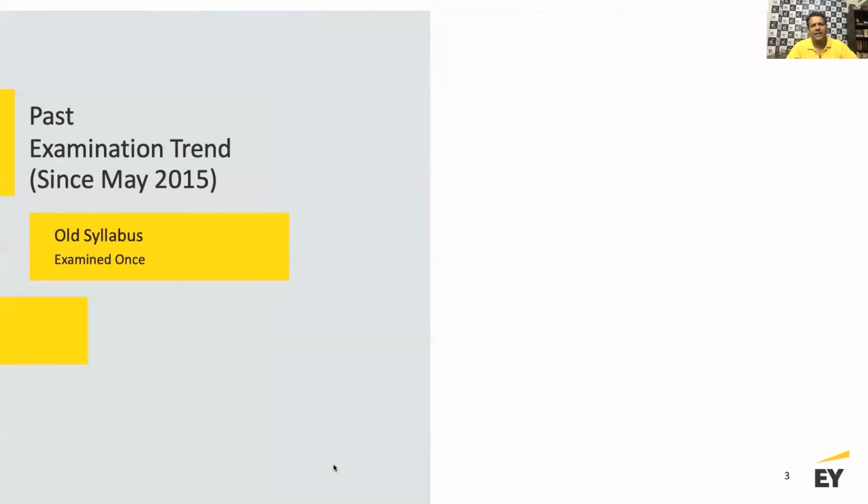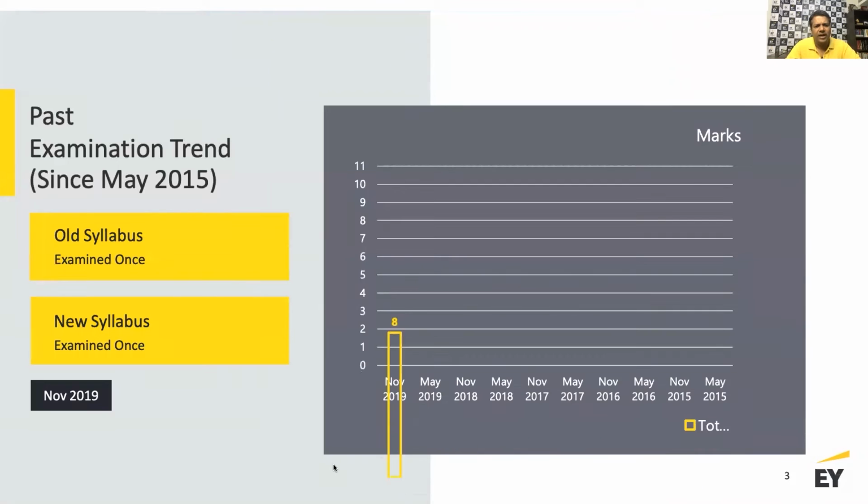So before we jump on to the actual standard, let's try and understand the relevance of this from an examination perspective. When I see the trend line here, twice this subject has been examined in your question paper, and the most recent was in November 2019 when it was examined for 8 marks. So this is not an accounting standard which has been looked at in every term. Only in 2019 do we see that this has recently been picked up, and the total marks allocated to this was 8 marks.